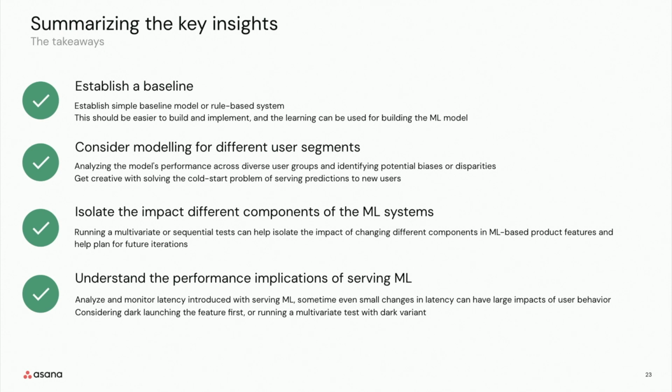Number 2, consider modeling for different user segments. Your model can have different implications, impact on different segments of users. So make sure that you understand potential biases or disparities in serving ML.